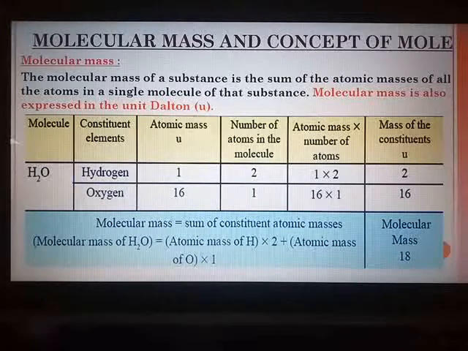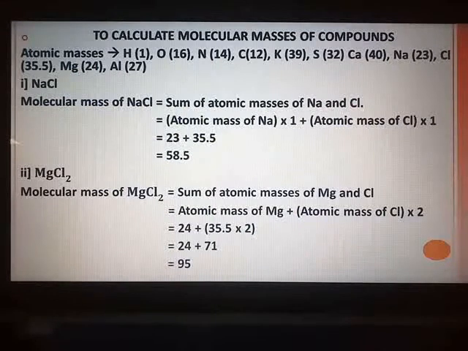So now on page number 51, textbook should be ready, notebook should be ready, and a pencil should be ready with you. Page number 51, right on the top, you have that activity, use your brain power, which is not cancelled. Following are the atomic masses of a few elements in Dalton and the molecular formula of some of the compounds. Molecular formula they have already given to us. So deduce means find out the molecular masses of those compounds. Below that you can see the atomic masses which are given.